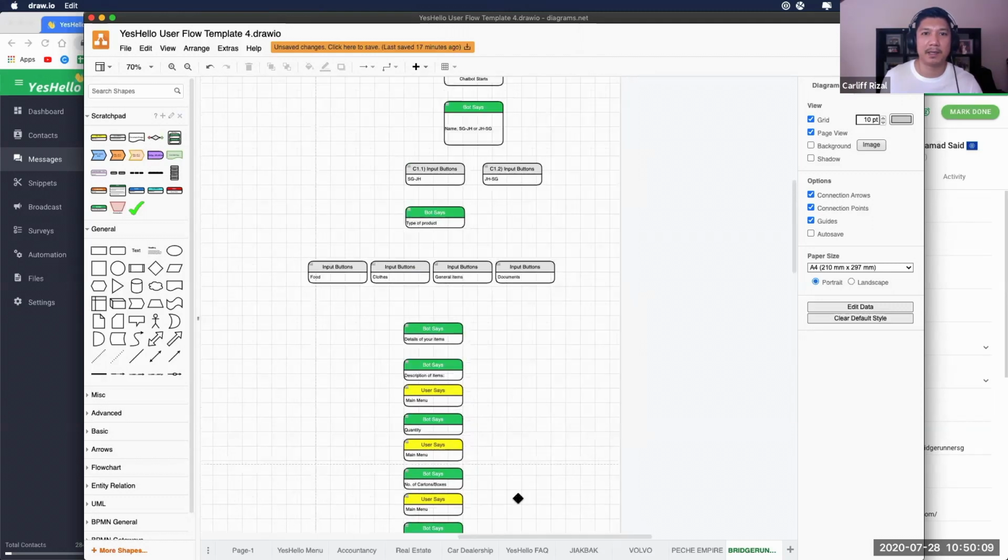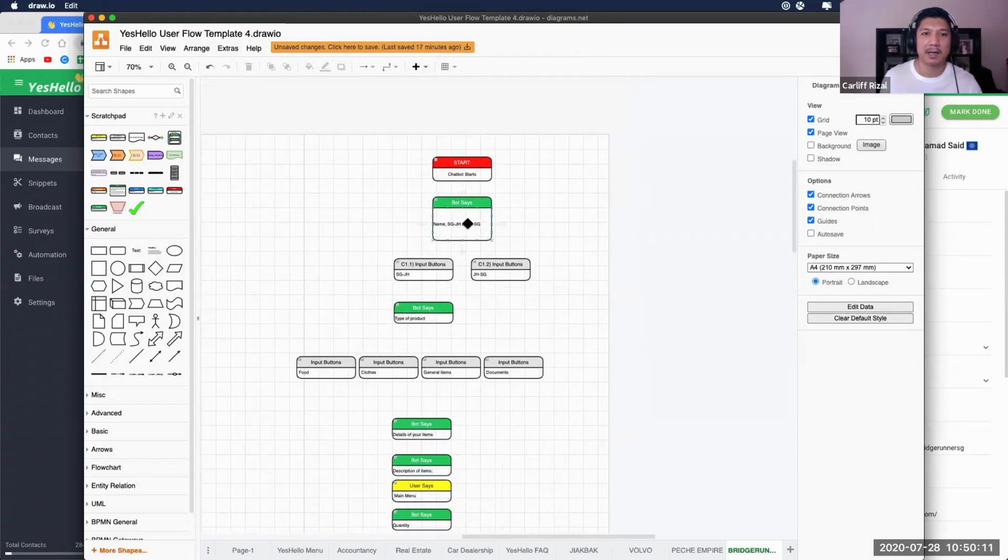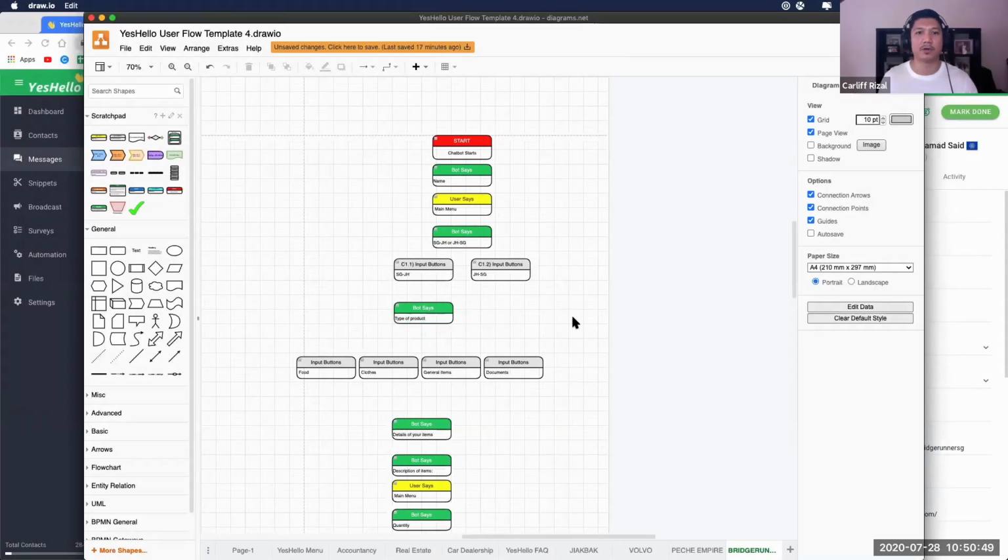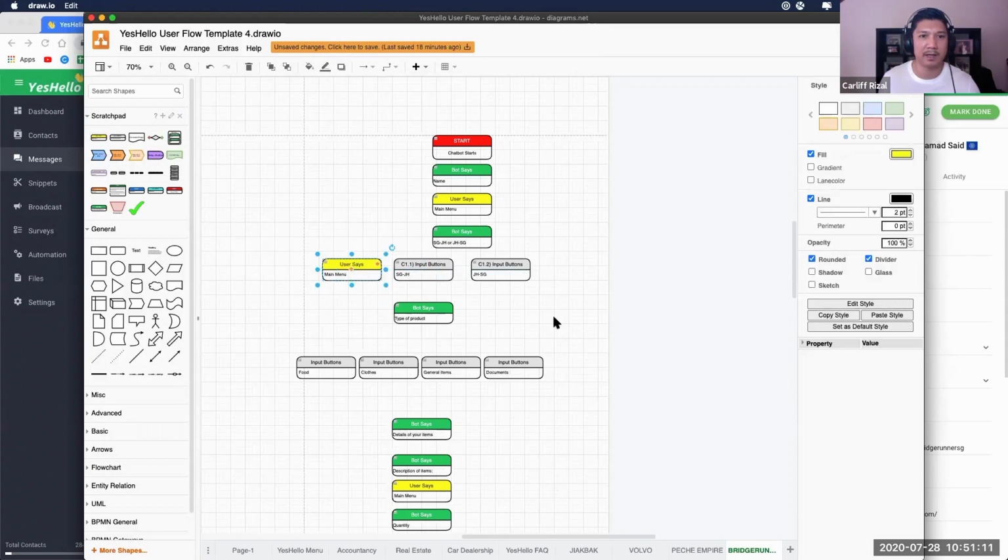So it will come in, the chatbot starts, I will ask for the name, and then the type of product. Okay, perfect. So now we want to see what are those things that we need to save. So first thing that we do is create custom fields to save. The user name is already here. And then we also want to save Johor, Singapore, Johor. So this is one thing that we want to save, so we want to create this over there.